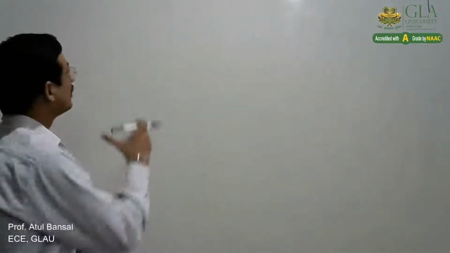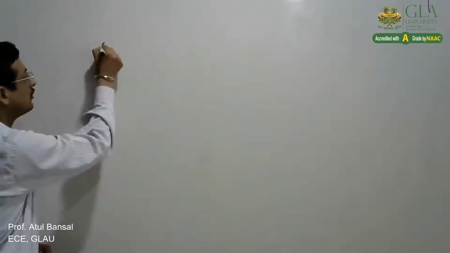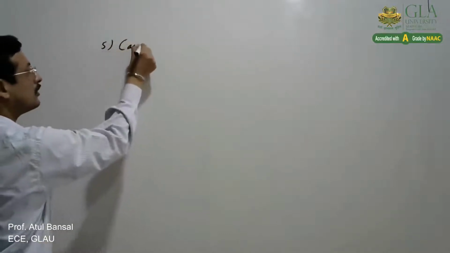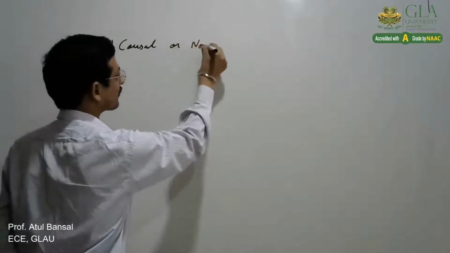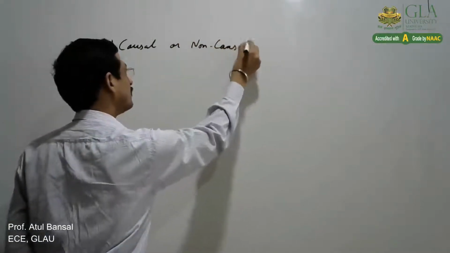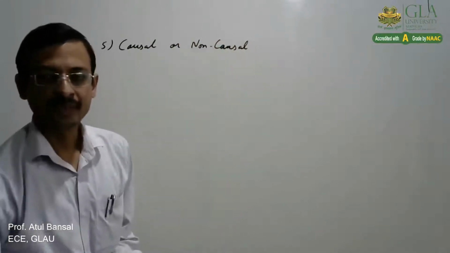Hello everyone. In the last video, we were discussing the classification of systems. So continuing that, the next classification of systems can be into a causal system or non-causal system. So how do we define that?